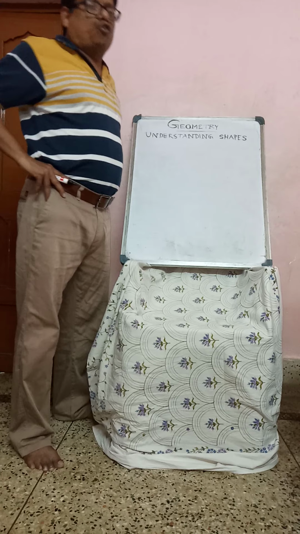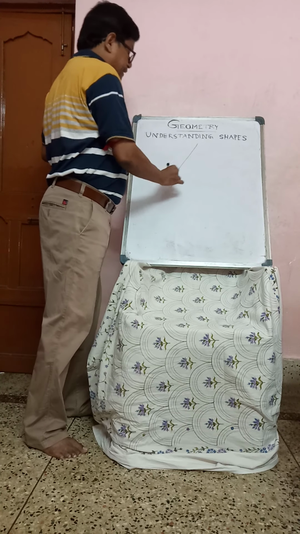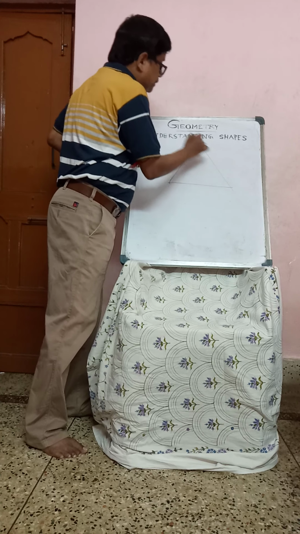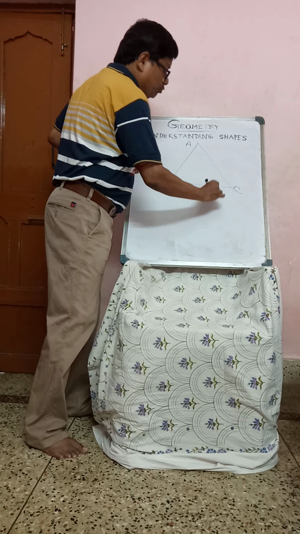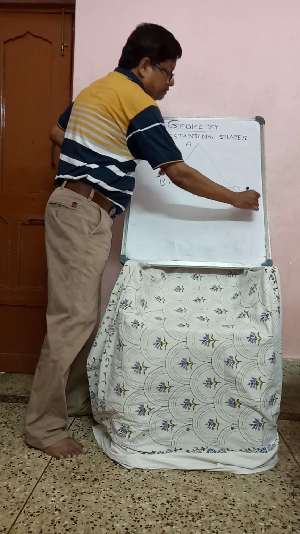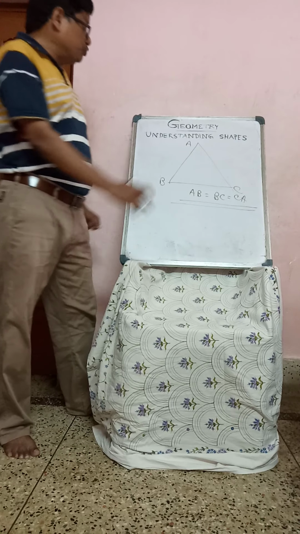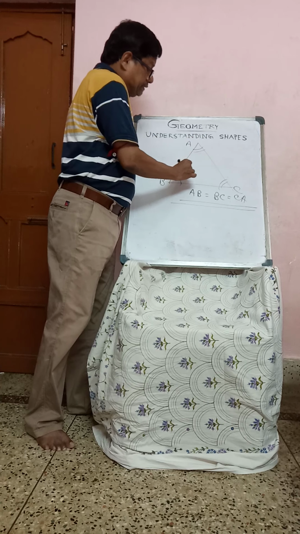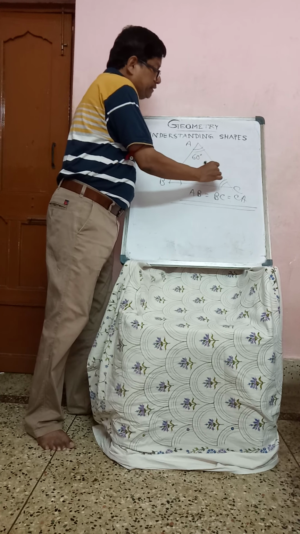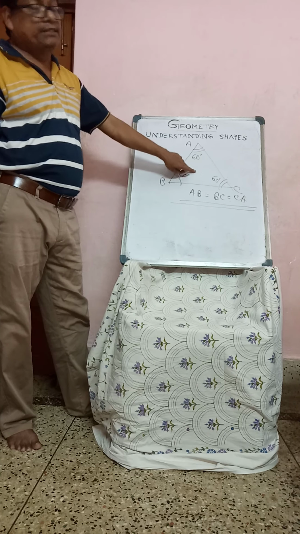In an equilateral triangle, all three sides are equal. Draw the figure, suppose ABC, with AB equal to BC equal to CA. The three sides are equal, and the three angles are also always equal. All angles are 60 degrees.